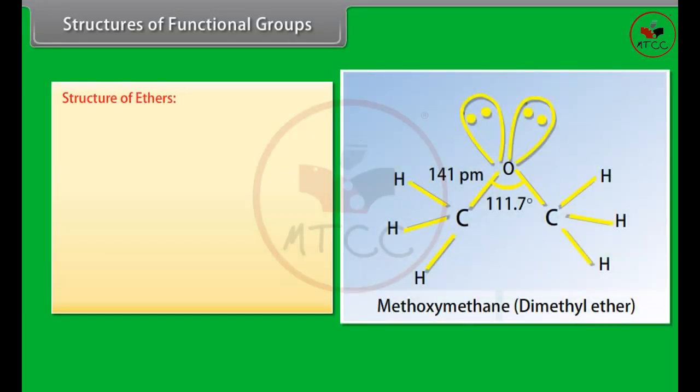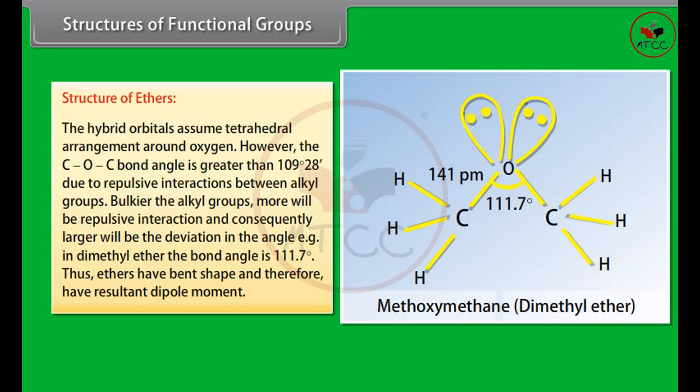Structure of ethers. The hybrid orbitals assume tetrahedral arrangement around oxygen. However, the C-O-C bond angle is greater than 109 degree 28 minutes due to repulsive interactions between alkyl groups. Bulkier the alkyl groups, more will be repulsive interaction, and consequently larger will be the deviation in the angle. For example, in dimethyl ether, the bond angle is 111.7 degrees. Thus, ethers have bent shape and therefore have resultant dipole moment.